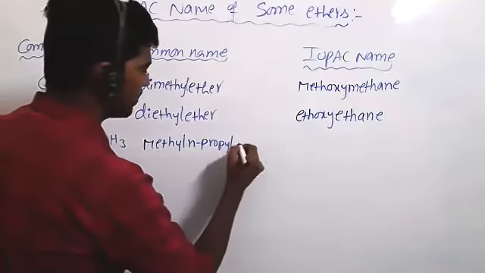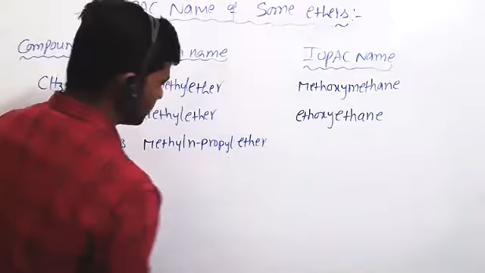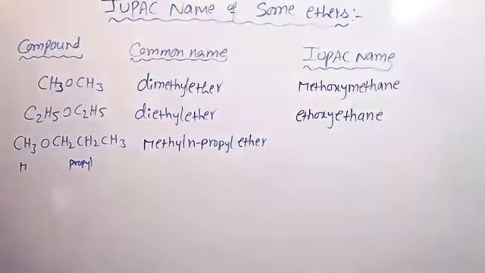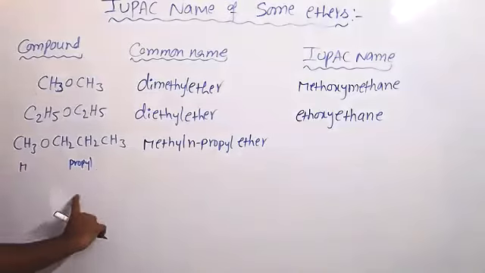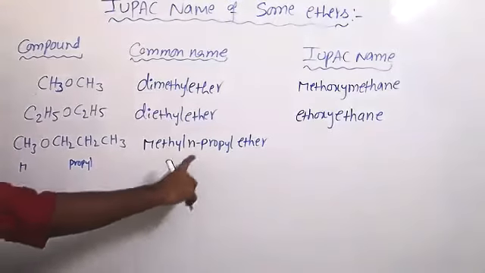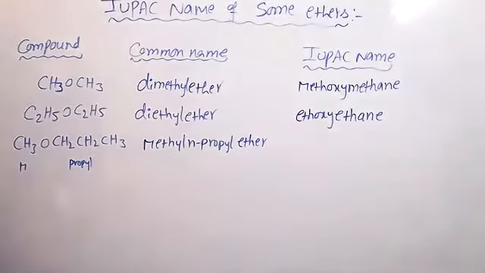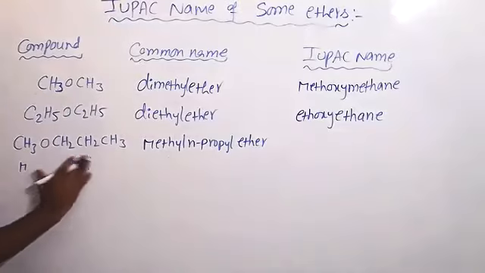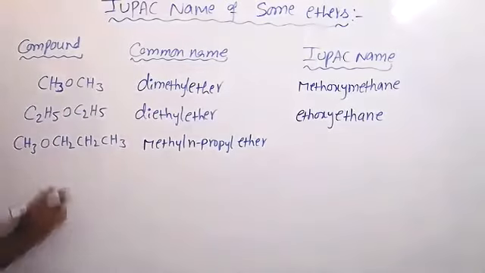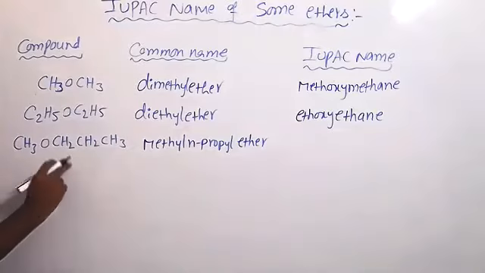When do we write that n? If it is a straight chain, propane is a straight chain, butane is a straight chain, pentane is a straight chain, you have to write n. N means normal propyl. Sir, even if we just write propyl, it will be the same, right? Propyl has two isomers.